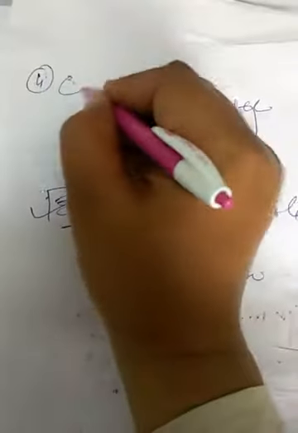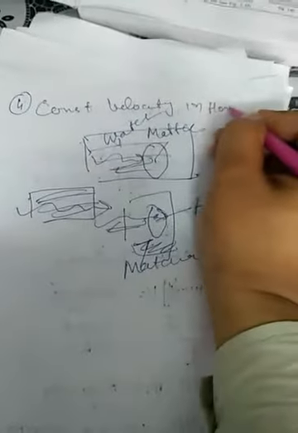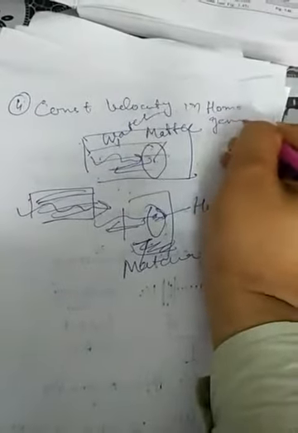So they travel through a homogeneous medium, for example a uniform material, with constant velocity. That is the fourth characteristic.